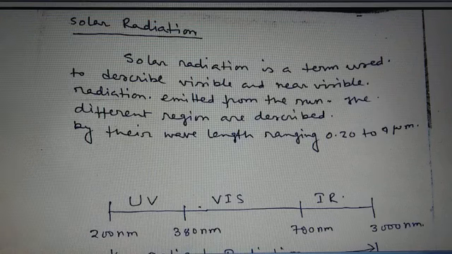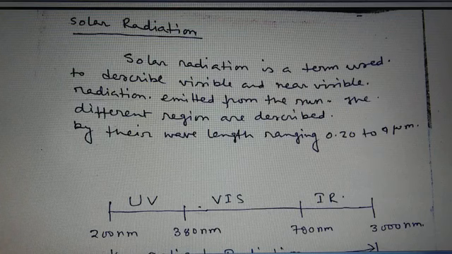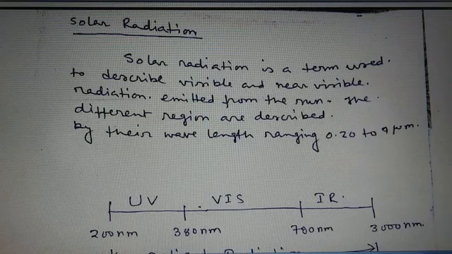Now, solar radiation is nothing but the energy radiated by the sun. The earth receives energy from the sun in the form of electromagnetic radiations, that is visible light, infrared, ultraviolet, X-ray, and the radio waves that are emitted from the sun. The electromagnetic radiation travels through space at the speed of light, that is 3 × 10^8 meters per second, and each type of radiation is classified by frequency and wavelength.